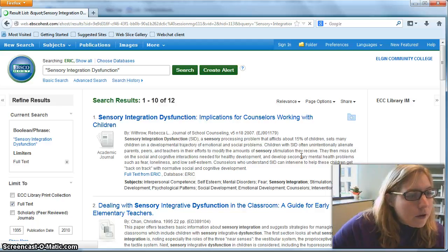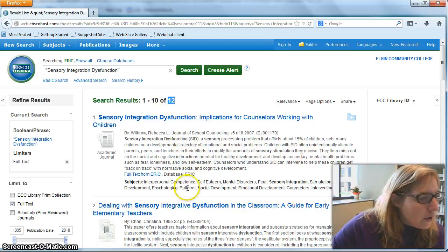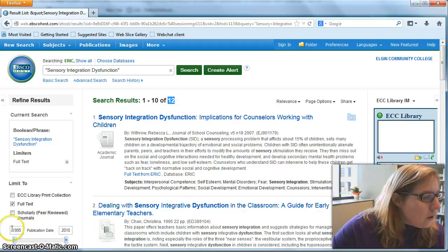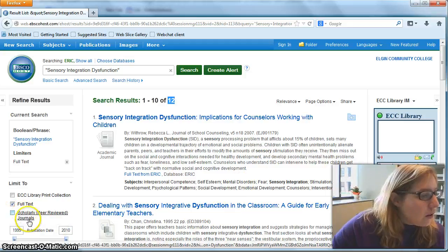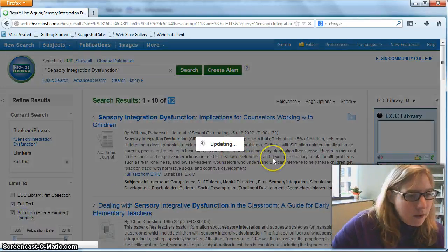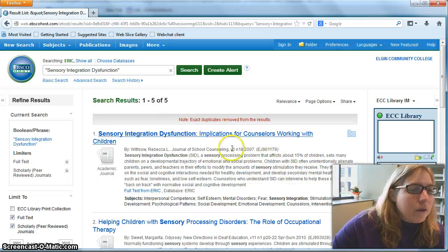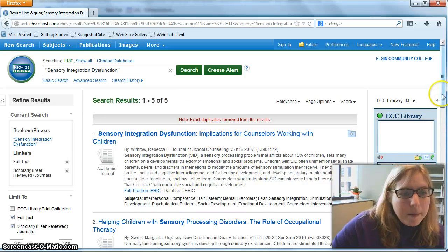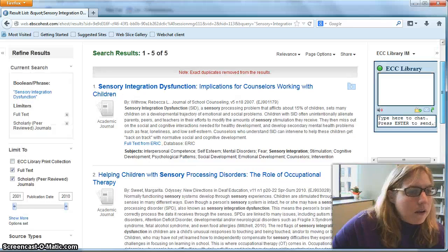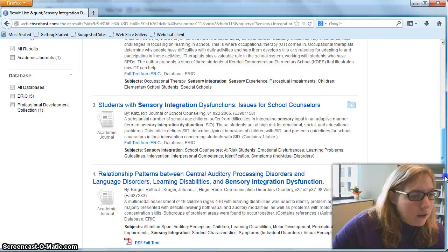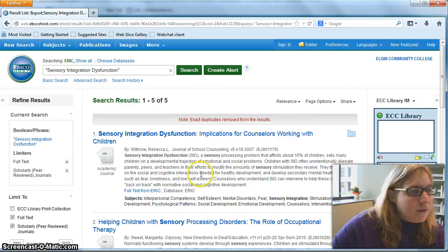And that brings up a pretty good number, about 12 different articles right here. You have an article as old as 1985. If you want to look at more recent research, you can use this scroll bar right down here. You can also click here to limit just to scholarly or peer-reviewed journal articles. So you can do that as well to narrow your search. Now we're looking at just 5 results coming up, and it should give you a little summary of each of the articles, and you can click on the article to find the full text.